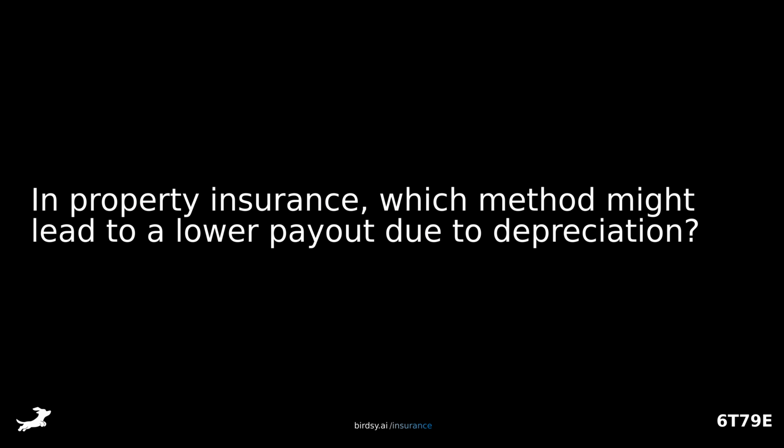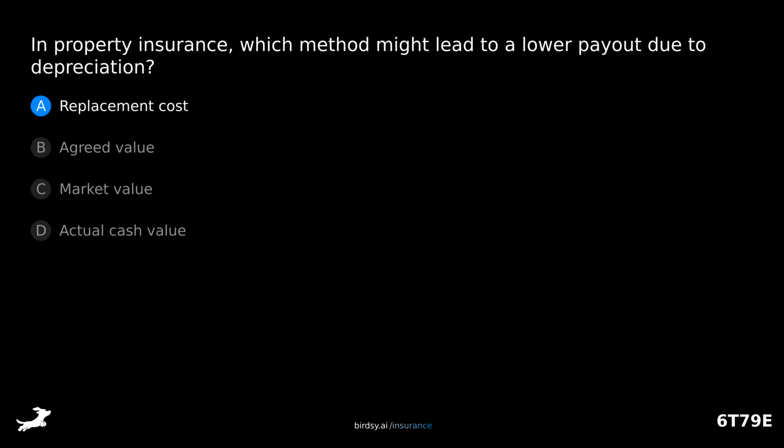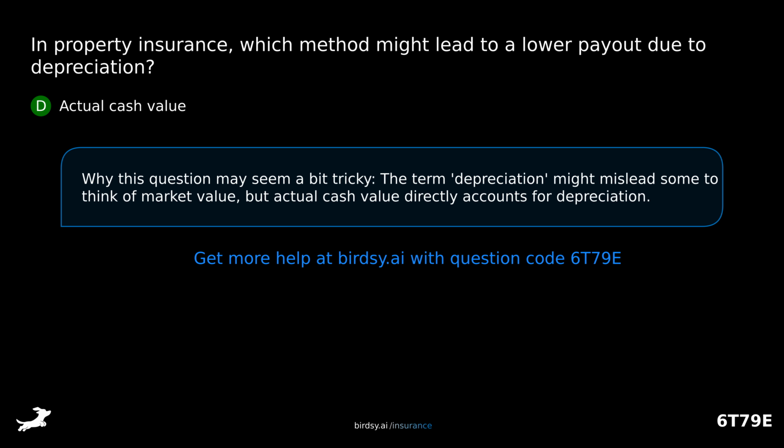In property insurance, which method might lead to a lower payout due to depreciation? Is it A, replacement cost? B, agreed value? C, market value? Or D, actual cash value? The answer is D, actual cash value. Why this question may seem a bit tricky. The term depreciation might mislead some to think of market value, but actual cash value directly accounts for depreciation.